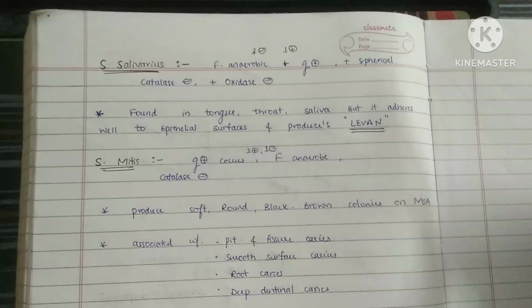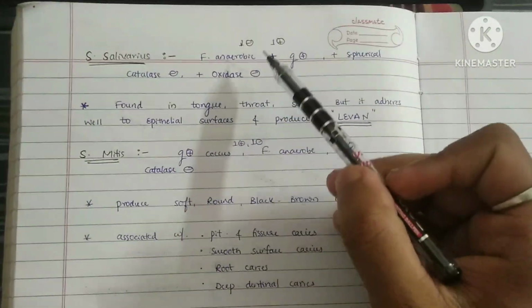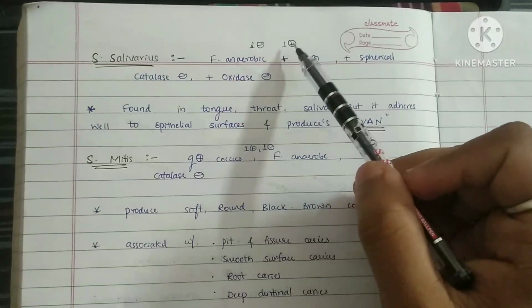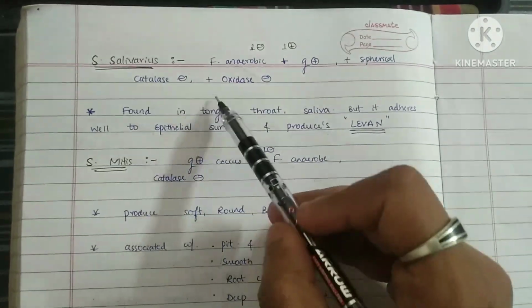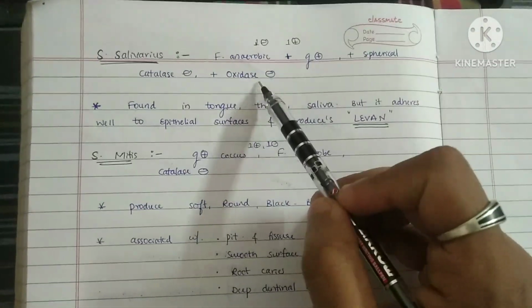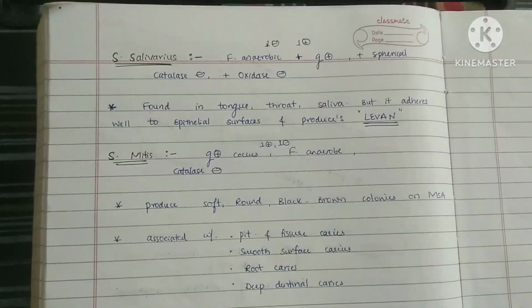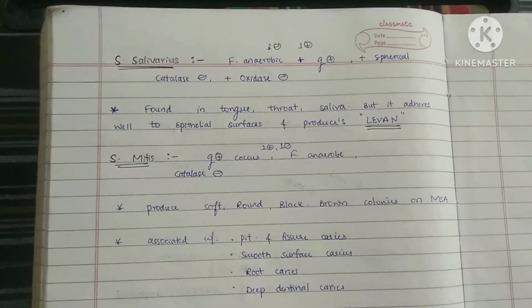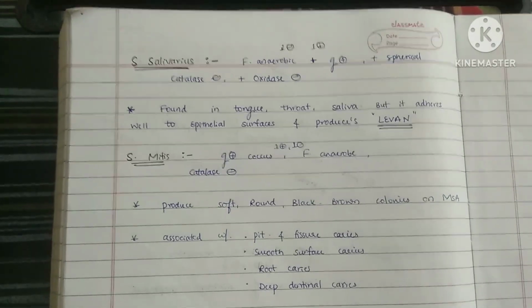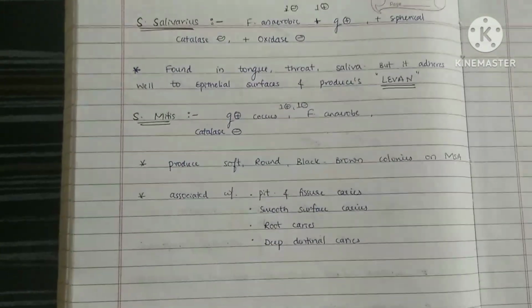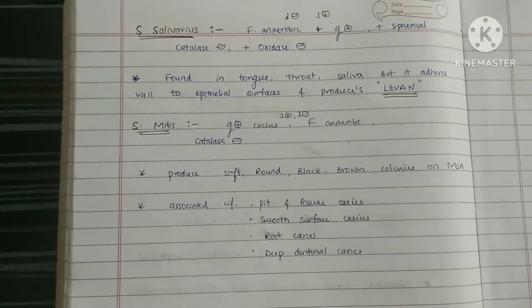Now the last thing we have is the salivarius and mitis. Coming to the salivarius, it is both what? Facultative anaerobe plus gram positive. Okay, one positive and one negative. Okay, plus they are catalase negative and oxidase negative, and they are spherical organisms. Okay, now this salivarius is found in the throat, tongue and saliva, and it adheres to the wall of epithelial surfaces and produces levan. Okay, understood, right?